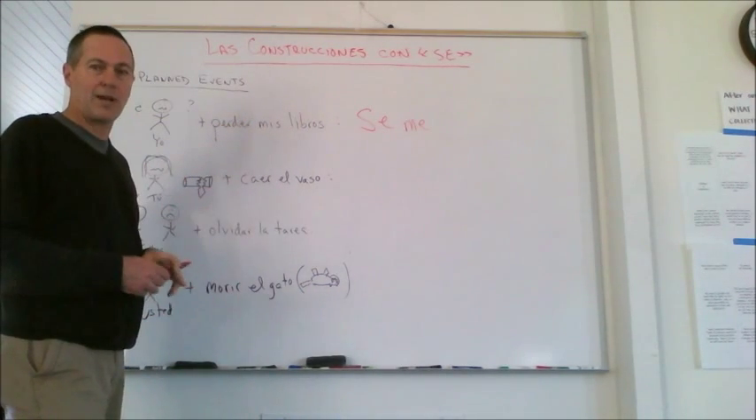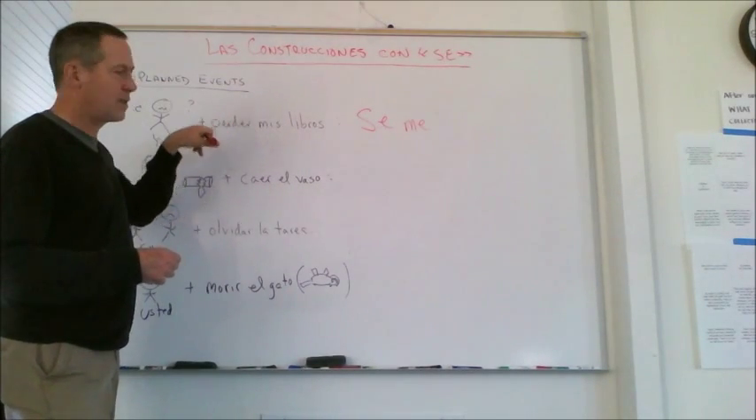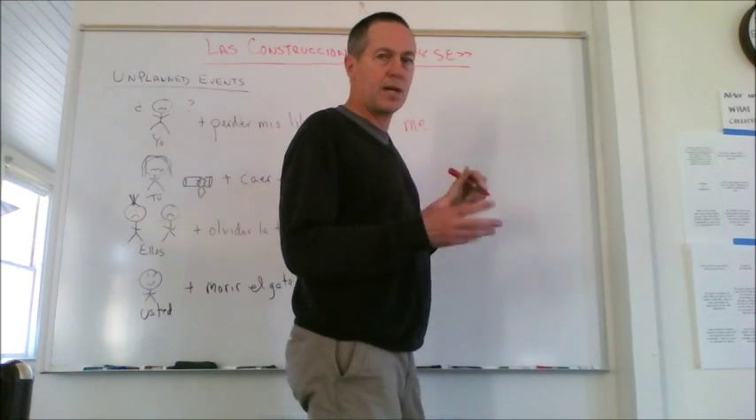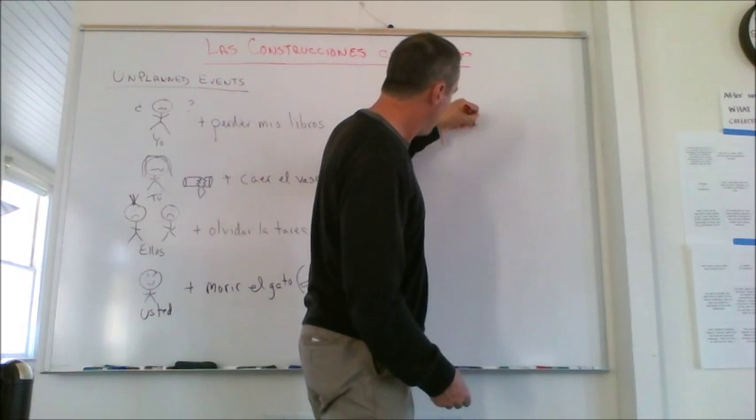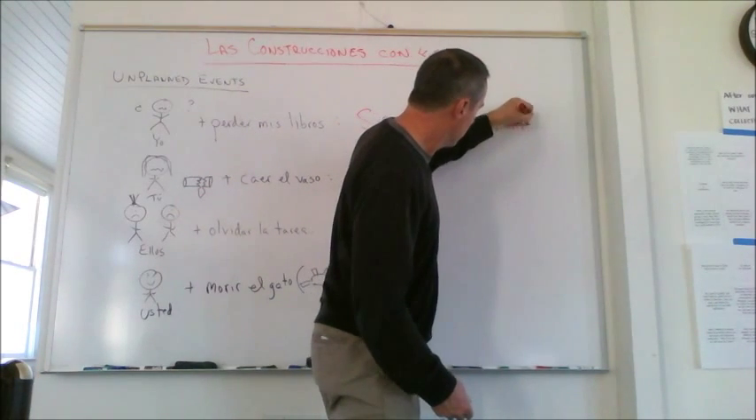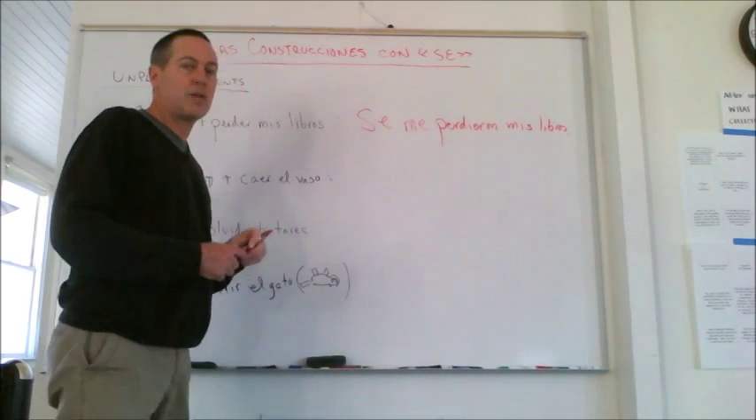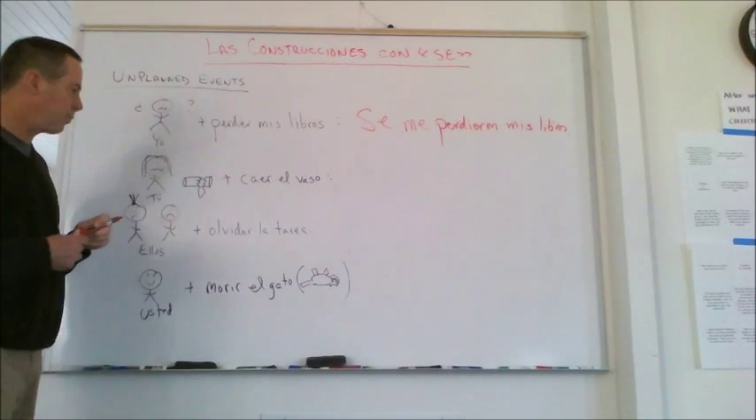Really, we actually have that expression in English sometimes. Okay, my books got lost and it happened to me. So perder, it's got to match mis libros. In the preterite, that would be perdieron mis libros. Se me perdieron mis libros. Okay, look at the second example.